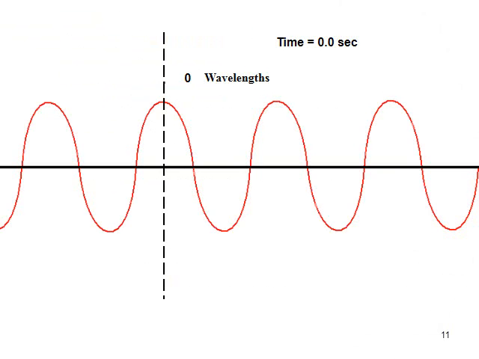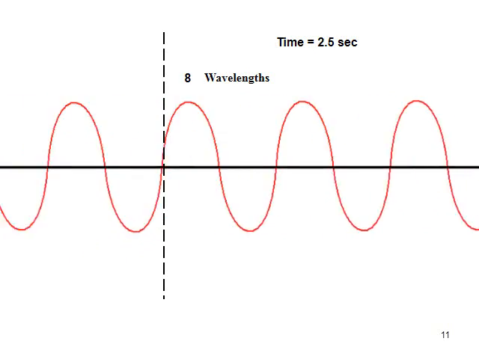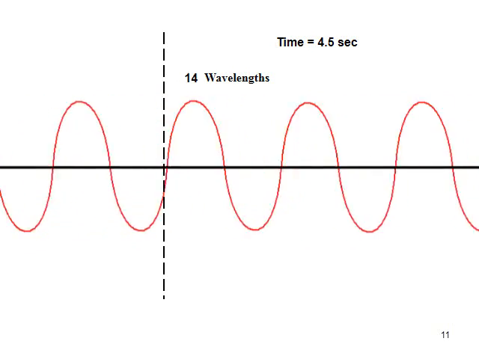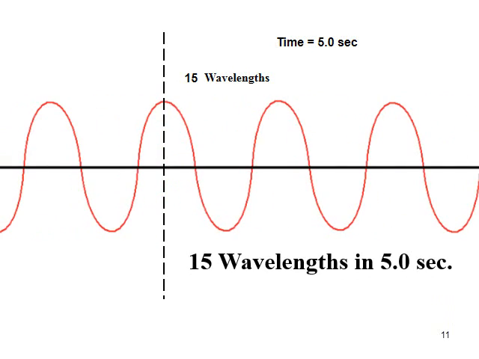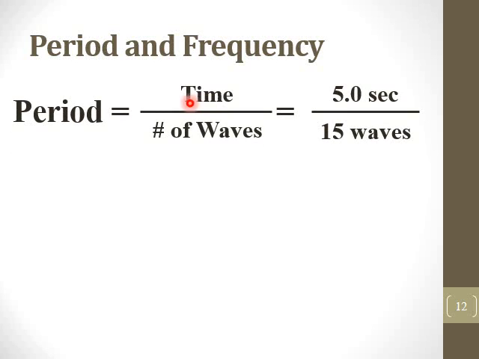So here we have our crests and troughs. We've got our wave that is passing by. Time is going to click down as this line right here measures the number of waves that pass by. And we get a total of 15 wavelengths that pass in 5 seconds. So what's the period and what's the frequency? First of all, the period is going to be the amount of time that it takes divided by the number of waves. So 5 seconds divided by 15, that gives us 0.33 seconds. So one wave passed by in 0.33 seconds.